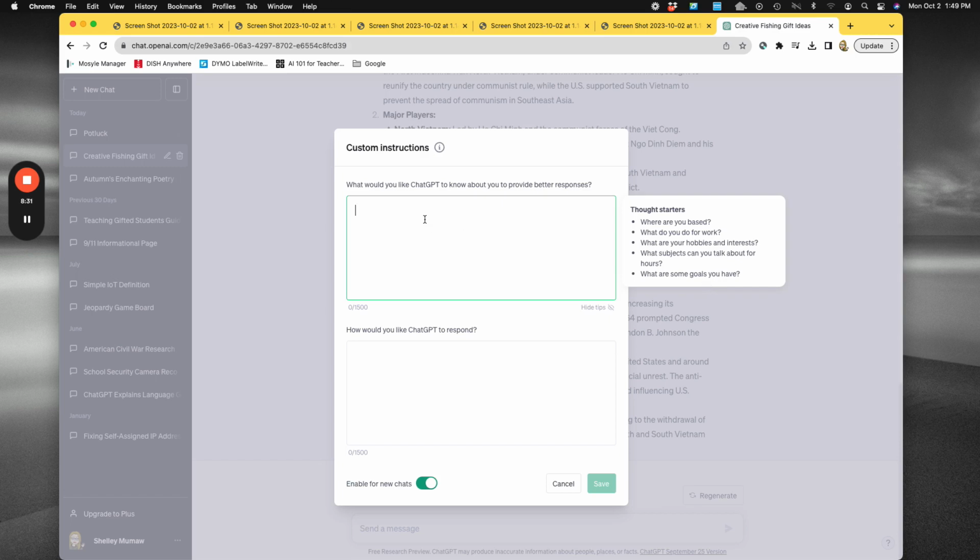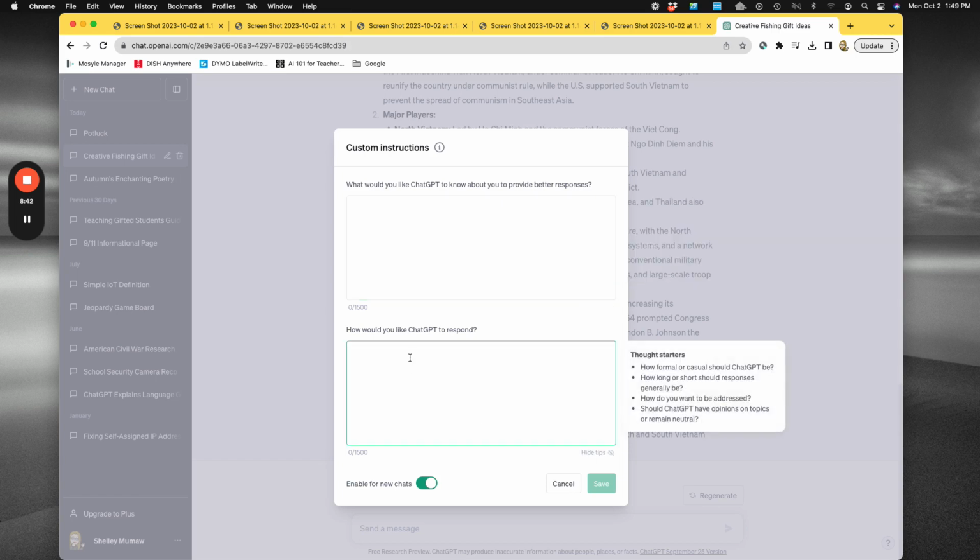So depending on what you're looking for, it might be helpful, for example, for it to know that you're located in Northwest Ohio, depending on what kind of answers. And again, how would I like ChatGPT to respond? Do I want it to be formal or do I want it to be casual? So you could change this information here, and then it would enable and change this for any new chats. What's nice about this is I could put that information in and I can change it for new chats, but then I could always turn it off later.